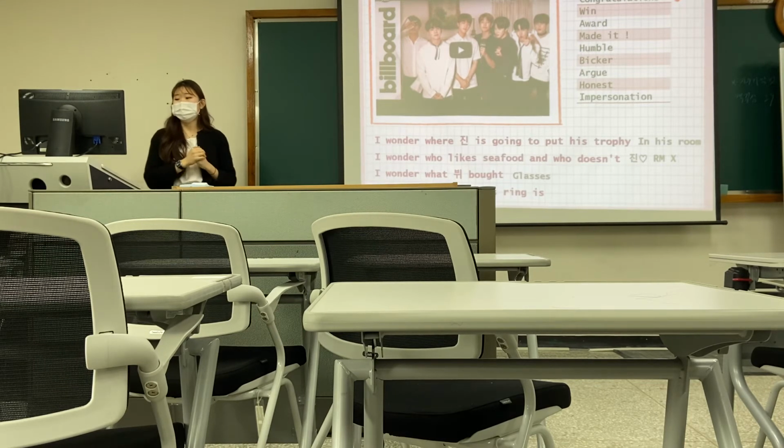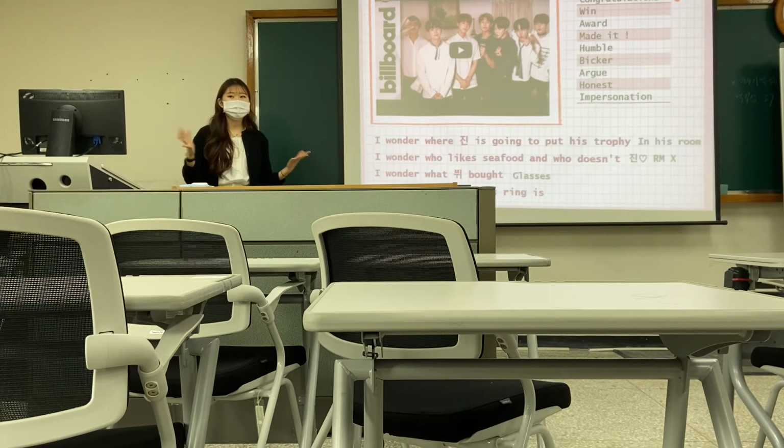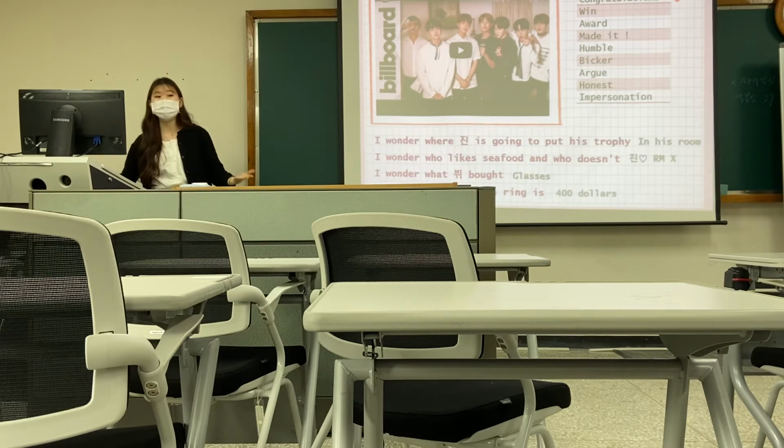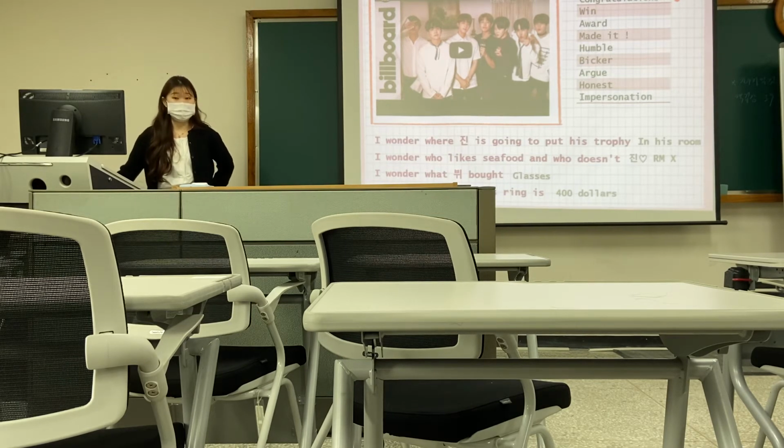Next, I wonder what B bought. Hano? I heard he bought glasses. And the last question, I wonder how much Jin's ring is. Yevin? Yes. I heard it's $400. That's a lot of money. It's really expensive, right? But it was pretty.